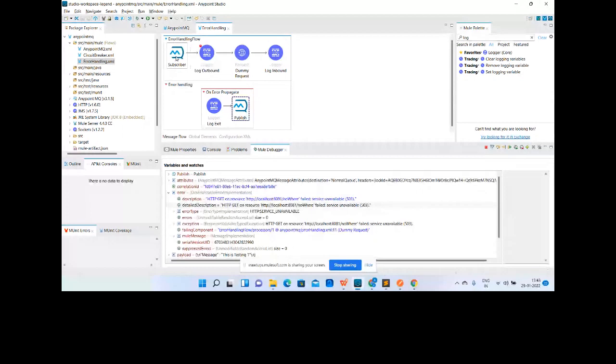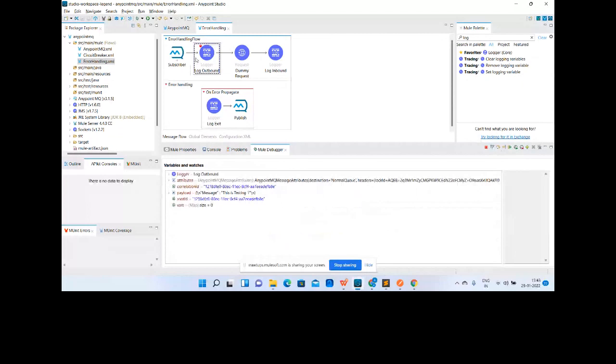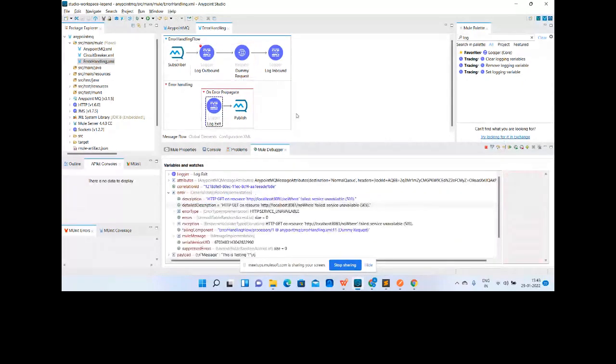The normal queue gets the NACK, so it will check the redelivery attempts. Since the dead letter queue is assigned, it will again publish the message. It will again come back to the flow. Again there will be an error. It will go to the error propagate and publish that message to the error queue. So two times the message is published to the error queue. It will again go back.